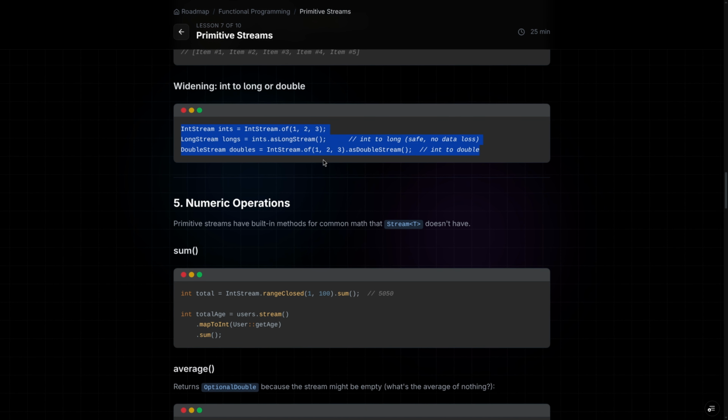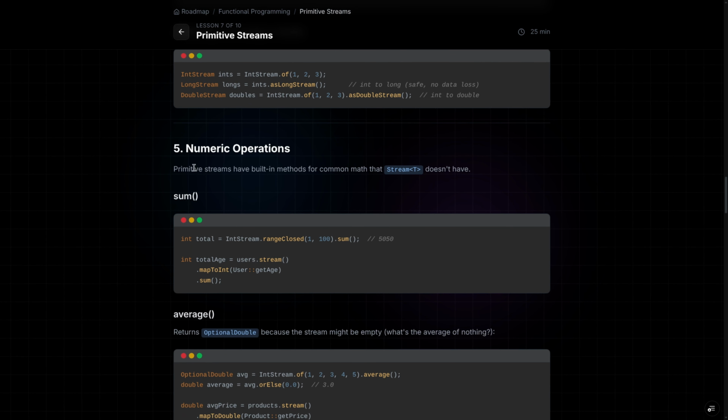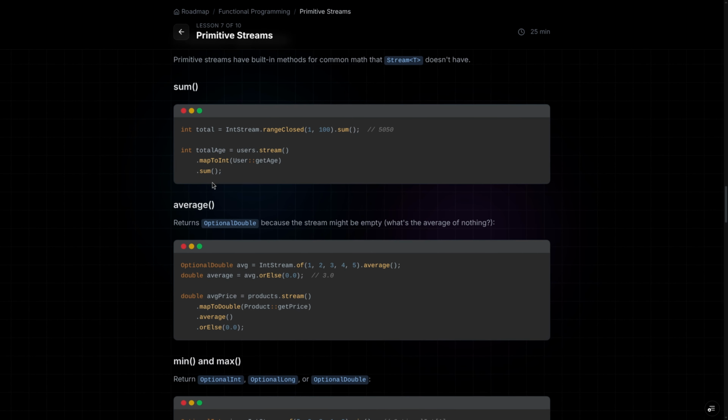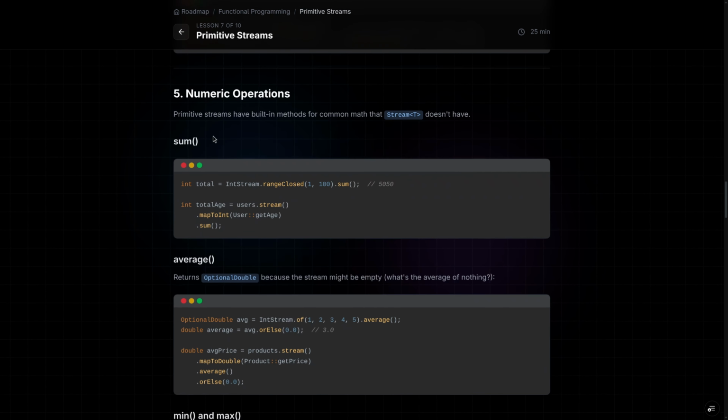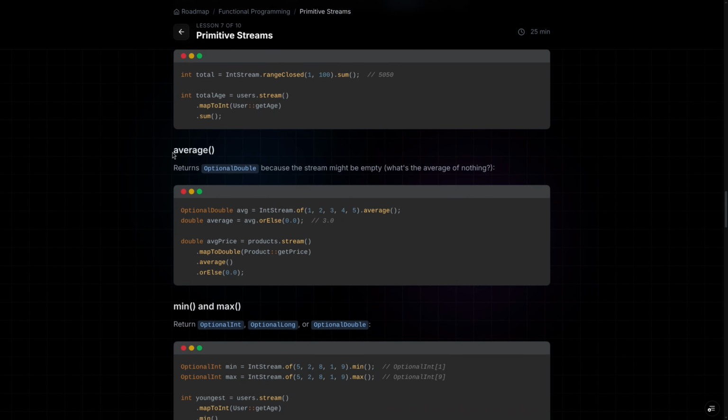Now next one, numeric operations. Primitive streams have built-in methods for common math that Stream<T> doesn't have. For total, IntStream.rangeClosed.sum, we have seen this one. We don't have this method in a normal stream, but for IntStream we do.